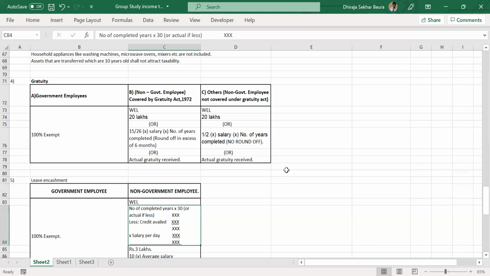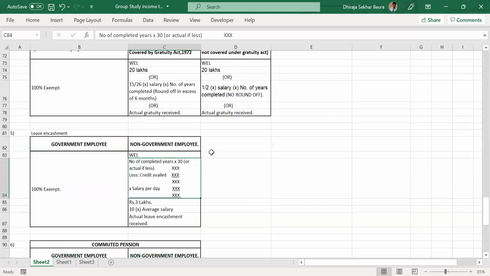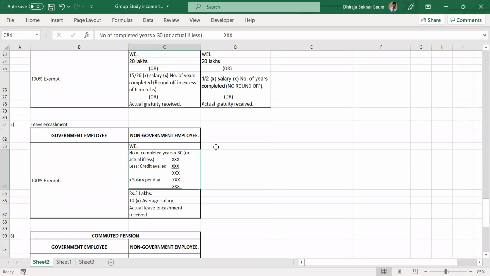Any other questions, doubts? Awesome. There is one more doubt. When we are calculating the salary per day, we have to divide by 30, is it? Always 30.